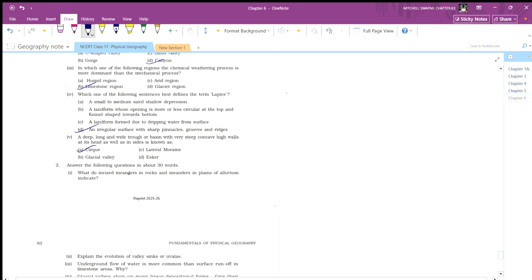What do incised meanders in rocks and meanders in the plains of alluvium indicate? So basically, incised meanders are in hard rocks, and the meanders in the alluvium indicate sedimentary deposits.